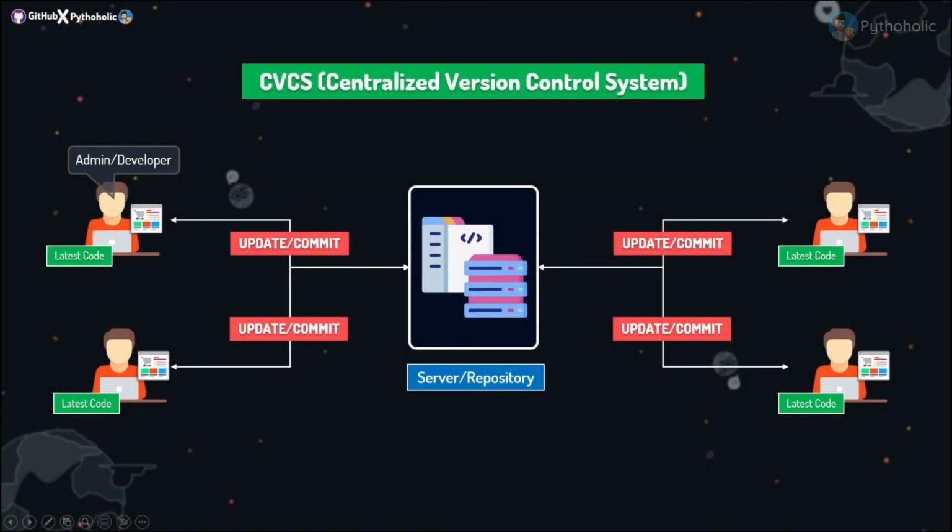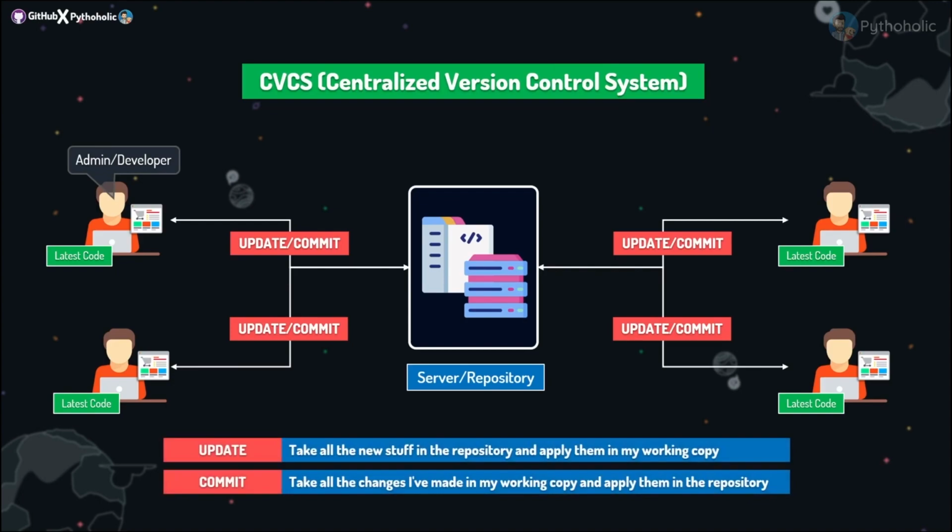And here I have used two terms. One is update and the other one is commit. These might be new for you if you haven't used Git before, but don't worry about them. For now, just listen to what I'm saying. So update is when you take all the code that you have in your repository and you apply them in your working directory or the working copy. And commit, the other way around, is when you take all the changes that you have made in your working directory and apply them into the repository.